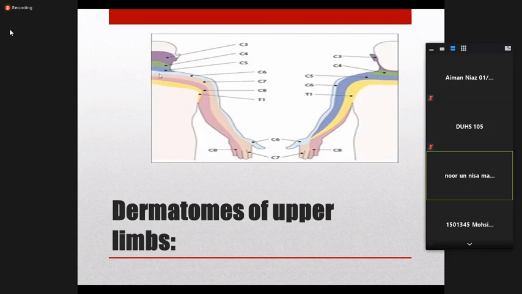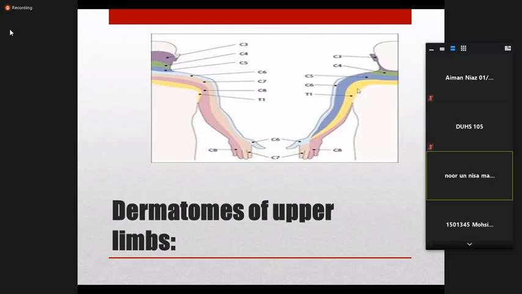Part of the upper limb on the lateral side is supplied by C6. The middle of the anterior is supplied by C5, but the back is supplied by C7. Just below C6 is C7, and it supplies part of the trunk like this. Most of C7 supplies the back of the hand, upper arm and lower arm, and the index and middle fingers. Anteriorly it supplies only the middle and index fingers, and at the back the whole of the upper arm and lower arm. But the front of the upper arm and lower arm is supplied by C5.